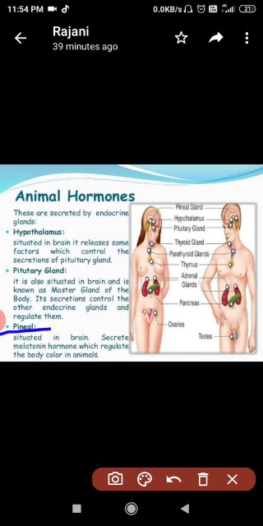Okay, so what is melanin? Melanin is a pigment which is responsible for providing the colors.